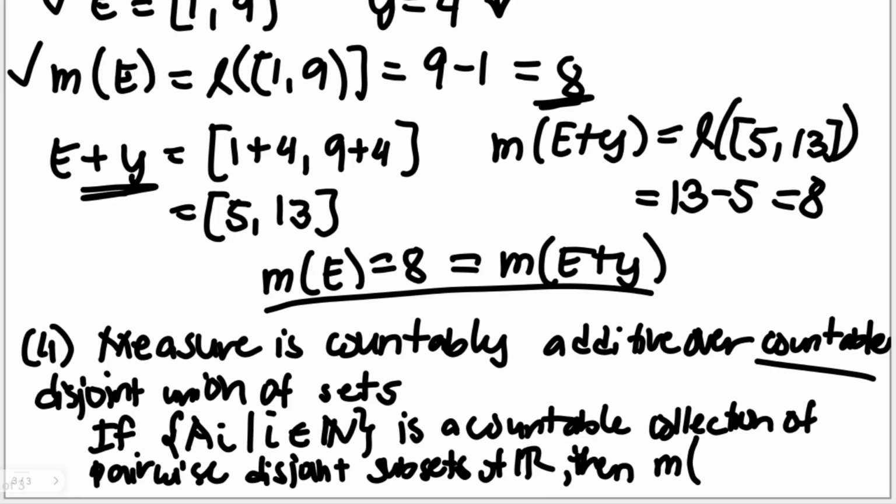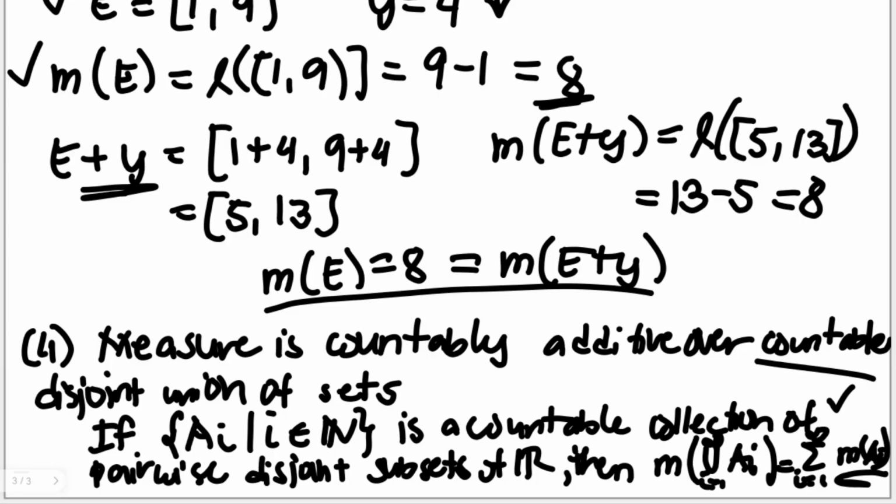The M of the countable union of your A sub I, where I starts from 1 to infinity, is just equal to the summation of the measure of each A sub I, where I starts from 1 to infinity. So this tells us that if we take the measure of the union, making sure that the collection is pairwise disjoint, meaning there are no common elements in any of those sets, the measure of the union is just equal to the summation of the individual measure of each set. Pardon my handwriting because I don't have much space.